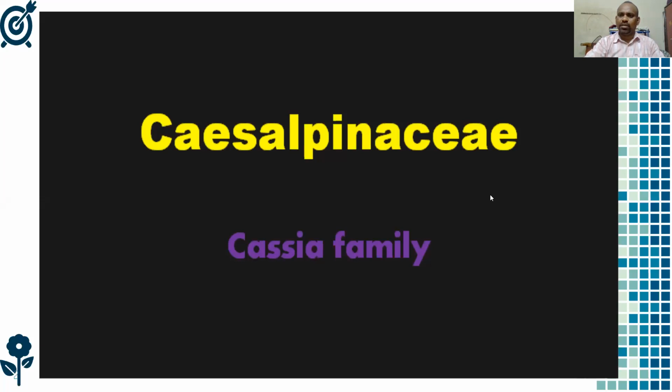Number one is Fabaceae or Papilionaceae, the second one is Caesalpiniaceae, and the third one is Mimosaceae. We have successfully completed the first family, Fabaceae or Papilionaceae, and today I am going to explain the Caesalpiniaceae family, which is also called the Cassia family. Cassia in Telugu is called Tangedu.